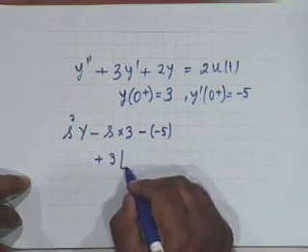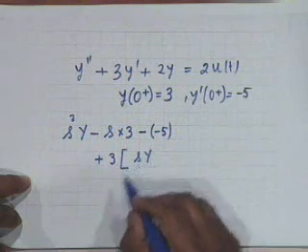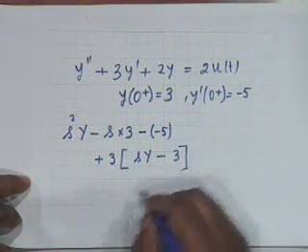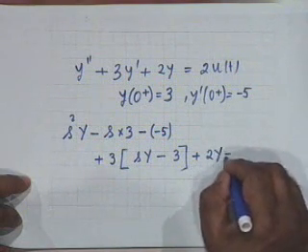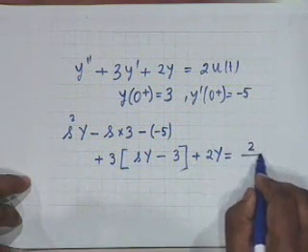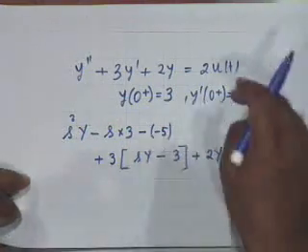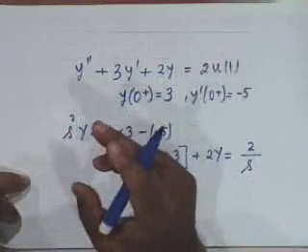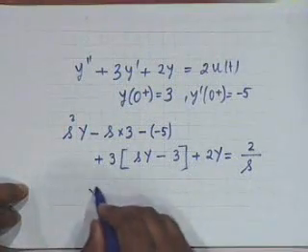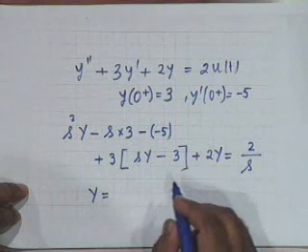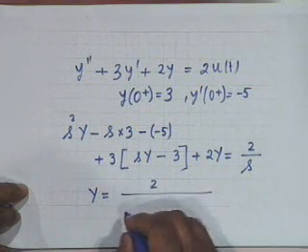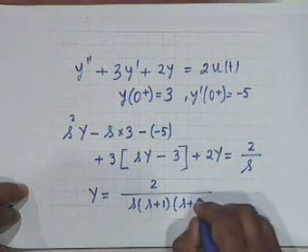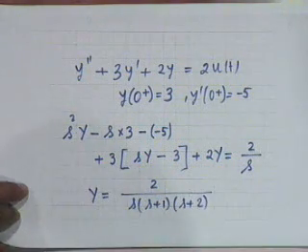Plus 3 times s Y(s) minus y of 0 plus, which is 3, plus 2 Y(s) equal to 2 divided by s. As far as u of t is concerned, bilateral or unilateral, does it matter? No, it doesn't matter. Now from here you can find Y(s), and the Y(s) that you get after simplification is 2 divided by s, s plus 1, s plus 2.